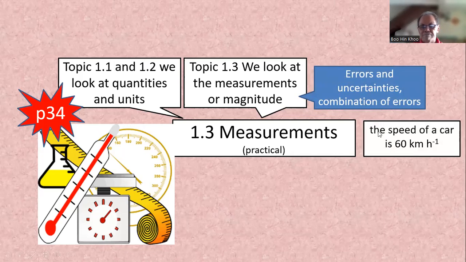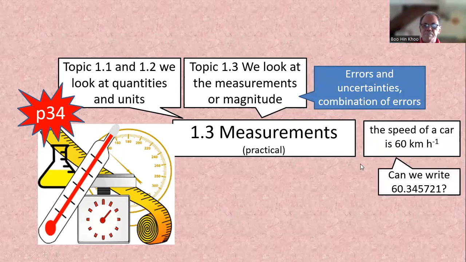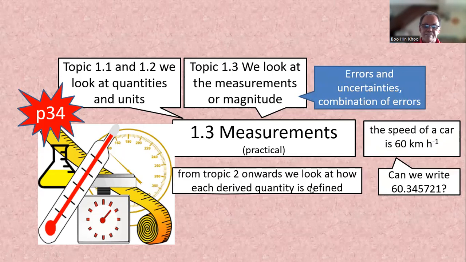Right? After that, we will study about different quantities. Speed of car is 60 kilometer per hour. So we want to know, can we write so many significant figure? And then from topic 2 onwards, we look at how each derived quantity is defined. Okay, so let's get started.